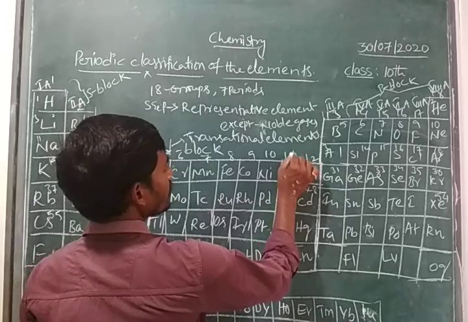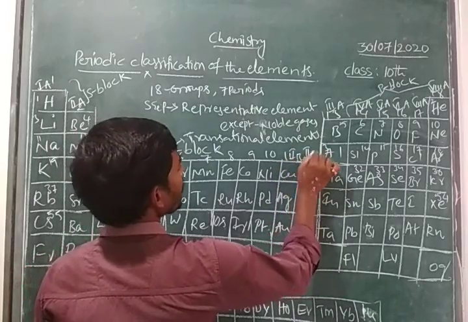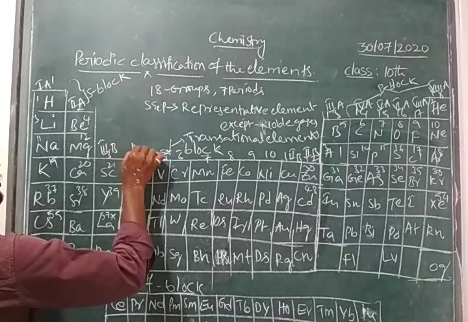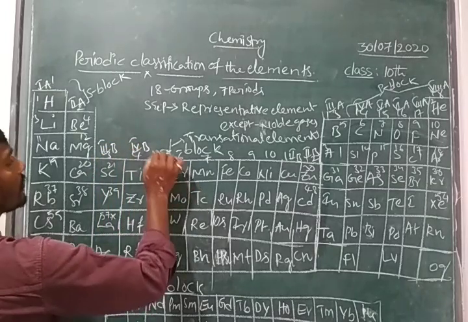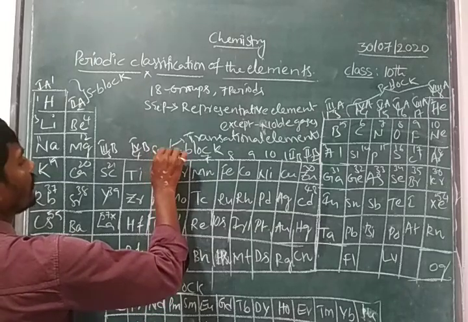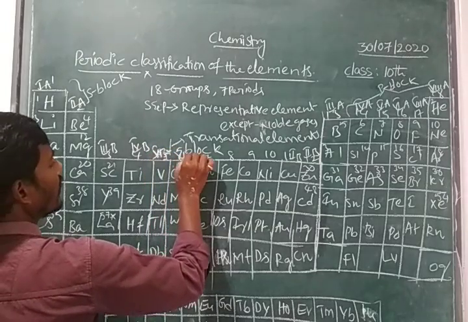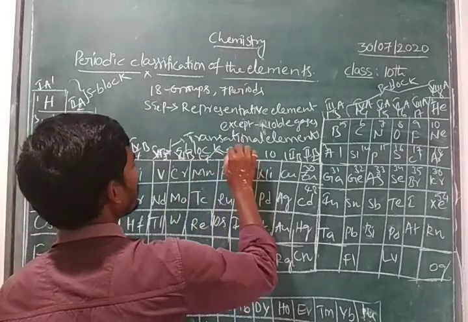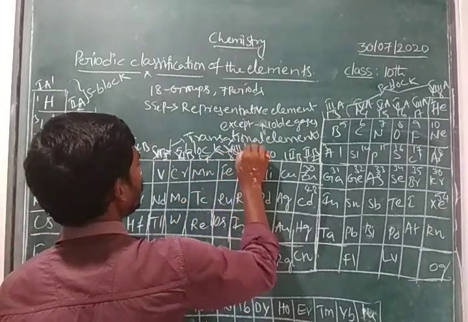And here it is first B, second B, third B, fourth B, fifth B, and sixth B. So these three group elements we have to consider as the 8th B.